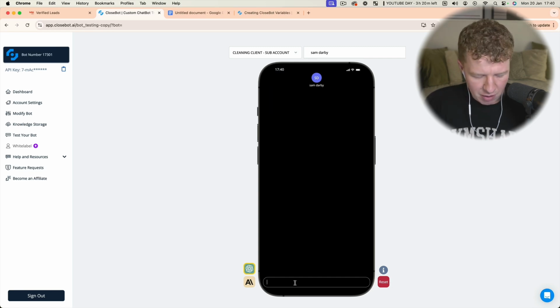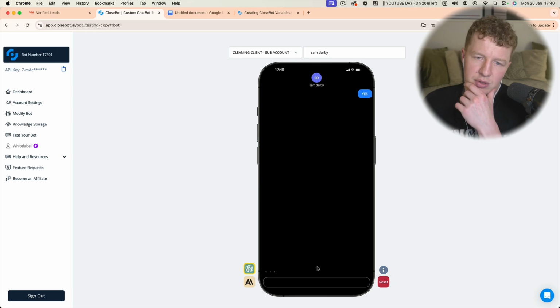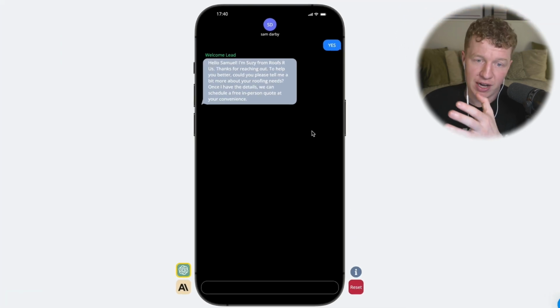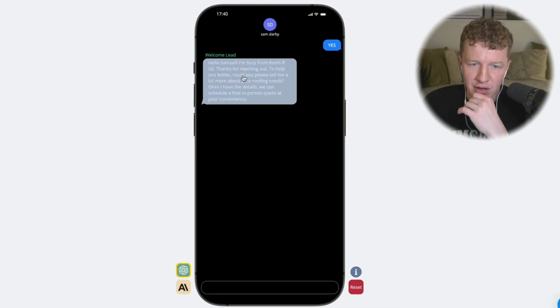We can trigger it by responding yes, which is the trigger that we're going to use with our GoHighLevel when we integrate it later on. I'll show you how to do that. So let's see what our bot comes back with. Okay, great, so far it's right. It says, "Hello Samuel, I'm Susie from Roofs R Us. Thanks for reaching out. To help you better, could you please tell me a bit more about your roofing needs? Once I have the details, we can schedule a free in-person quote at your convenience."